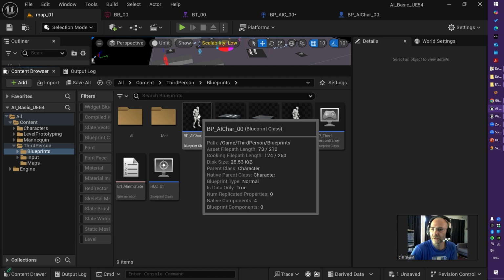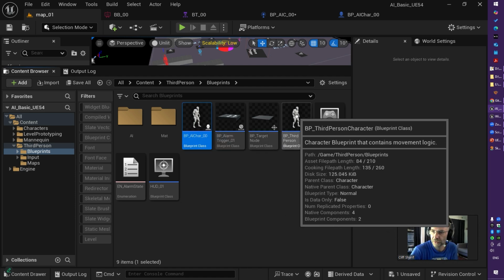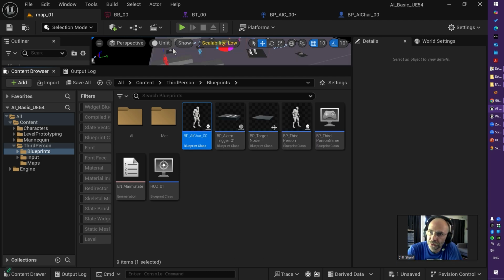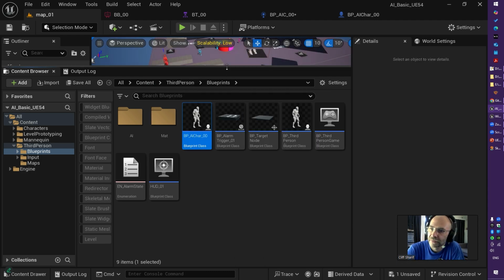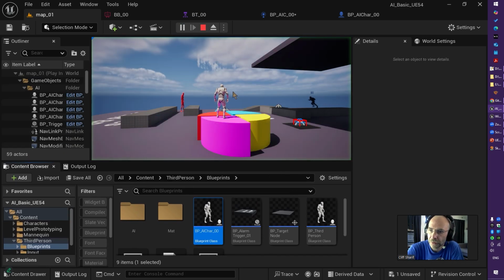So perhaps in case of copy and change the third person character or first person character, you want to do something different, having your own character and all those stuff. So with this introduction, let's see what we have. So let's run the project.